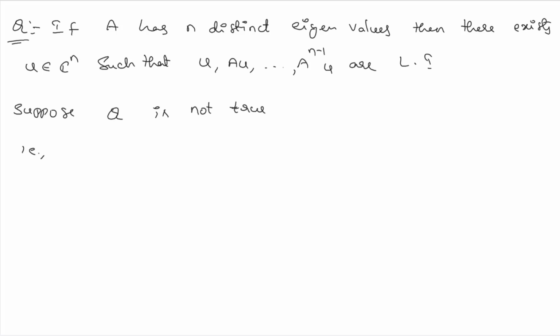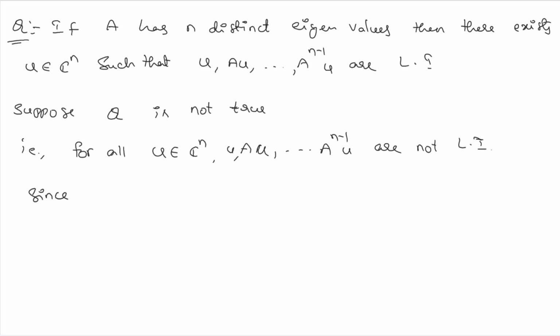That is, for all u in C power of n, the vectors u, Au and so on A power of n minus 1 u are not linearly independent. That means linearly dependent. So since A has n distinct eigenvalues, it will have n distinct eigenvectors also.